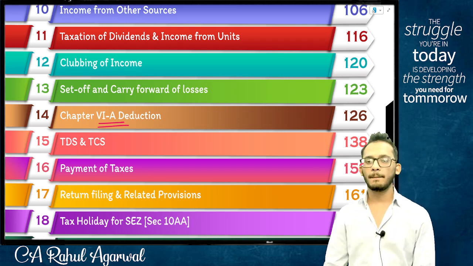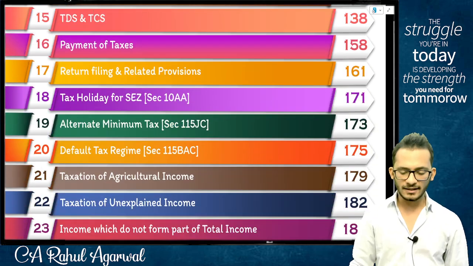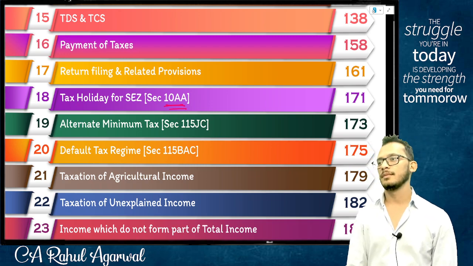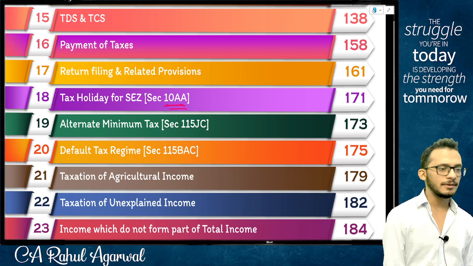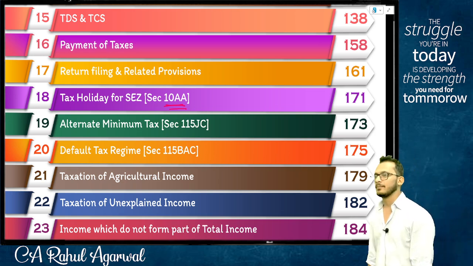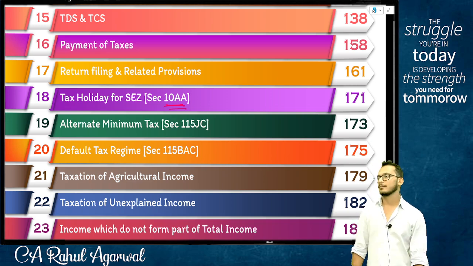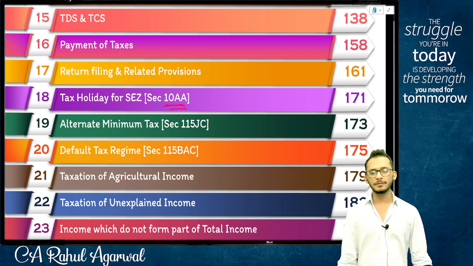Comma, section 10AA deduction. Point number 18, people. Comma, section 10AA deduction. Okay, yes, full stop, continue.